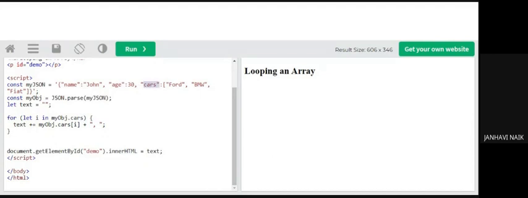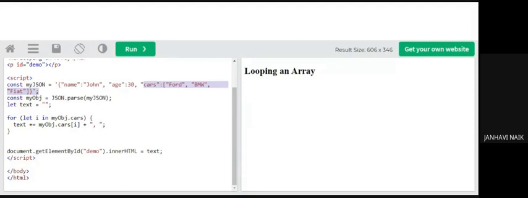This particular value. So they are saying let my i in this scenario be text equal to text plus my obj dot cars of i. That means Ford, then BMW, then Fiat. That is, you go on incrementing until all the elements are over in this particular array, that is my obj dot cars.